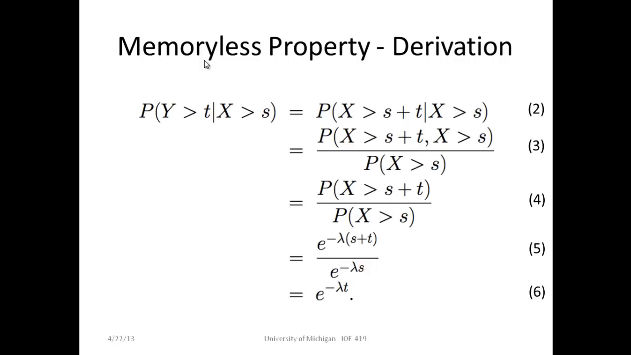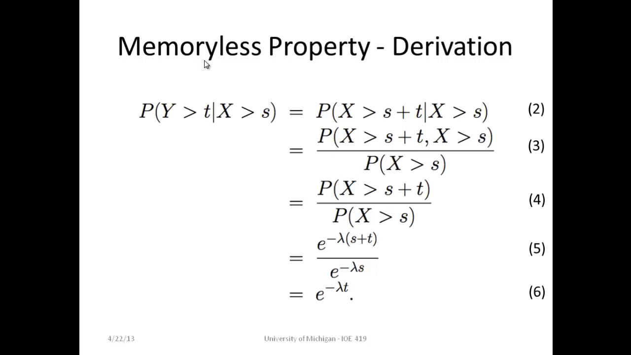Now let us assume that event x has not occurred in time s. If we denote y as the event corresponding to the time remaining for the event x to occur, we can define its probability as P of y greater than t given x is greater than s, which, as we see from equation 2, is just P of x greater than s plus t given x greater than s. Then, using the conditional probability formula, we see that equation 2 is just P of x greater than s plus t and x greater than s, divided by P of x greater than s.